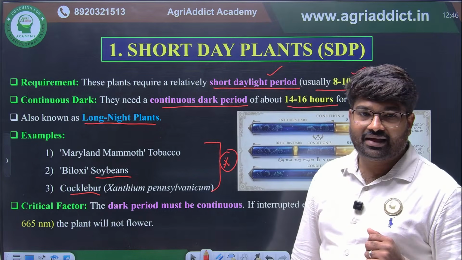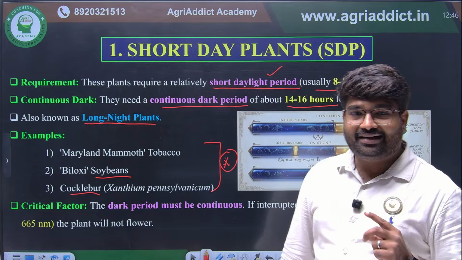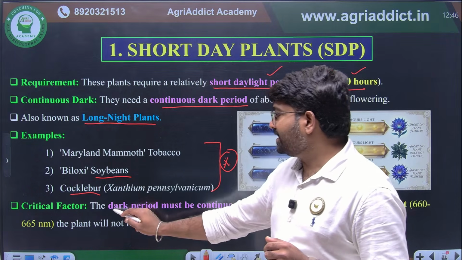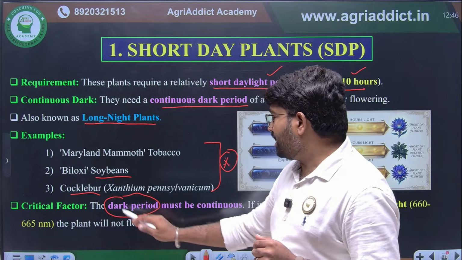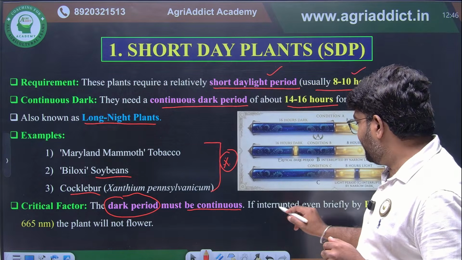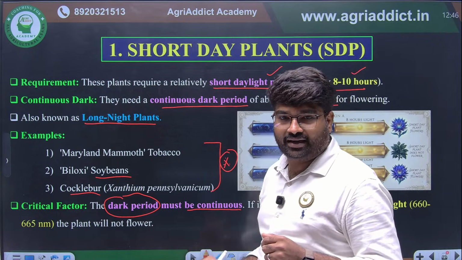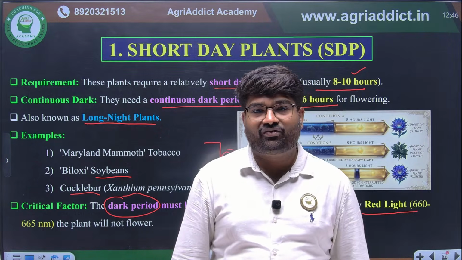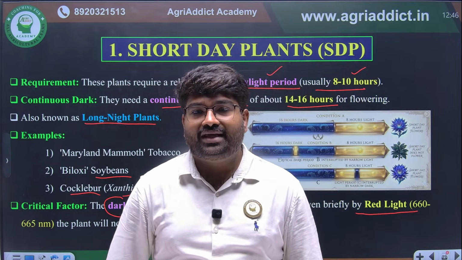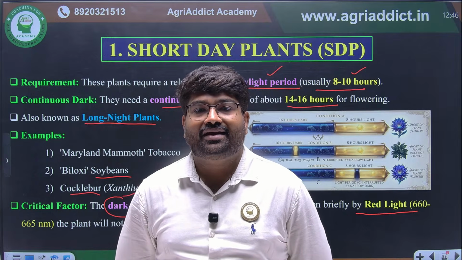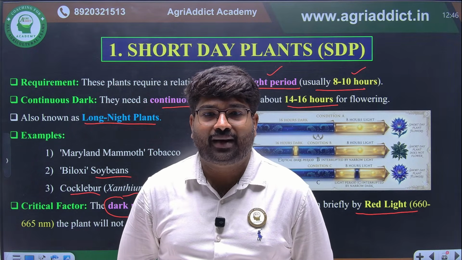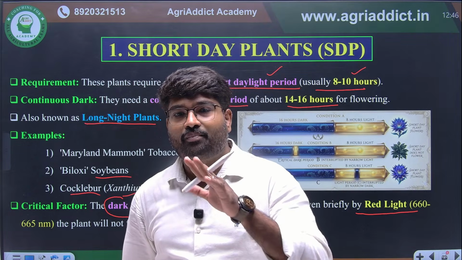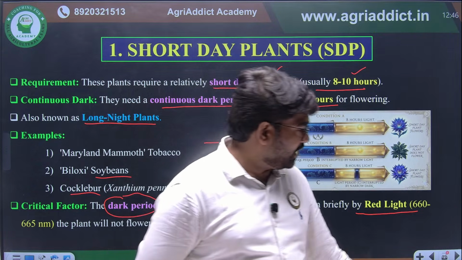Okay, these are the typical examples. And the critical period for short day plants is what? The dark period is the critical period. So the dark period must be continuous. If it is interrupted even briefly by a red light, it will inhibit flowering. So if we give red light during the dark period, it will inhibit flowering in short day plants. Okay, clear? So the critical period for short day plants is the dark period.